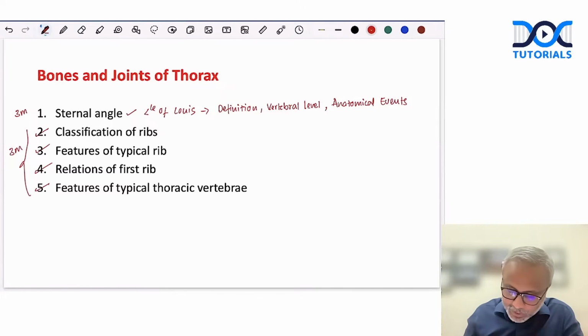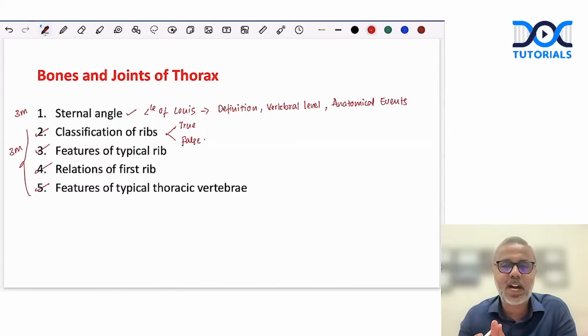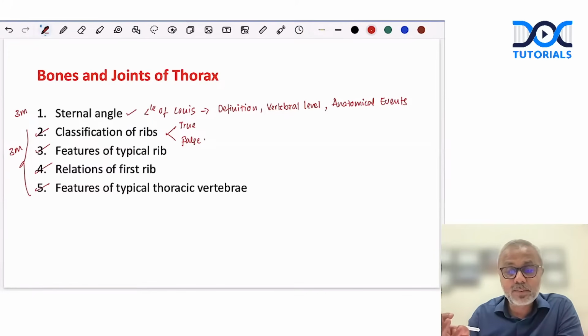One way of classifying the ribs is as true ribs and false ribs. Based on their attachment to the sternum, the first to 7th ribs, which get attached to the sternum, are called true ribs. The rest of the ribs, which do not get attached to the sternum directly, are called false ribs. The last 2 ribs, the 11th and 12th, are also called floating ribs because they do not even reach the costal cartilages. So vertebral, then vertebrochondral and floating. This is how we subdivide the true and false ribs.